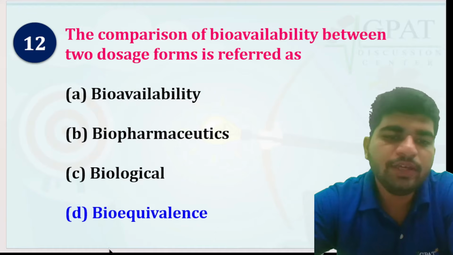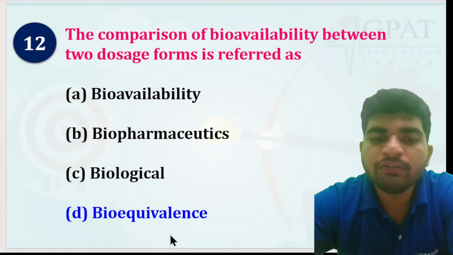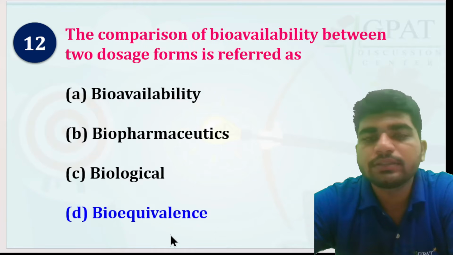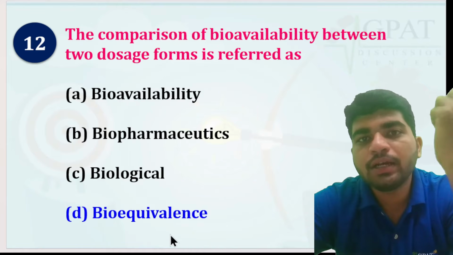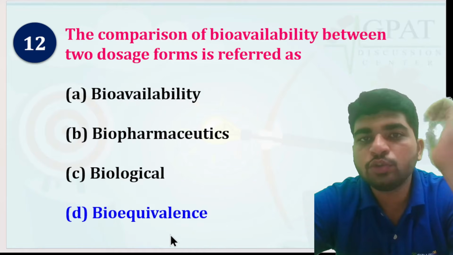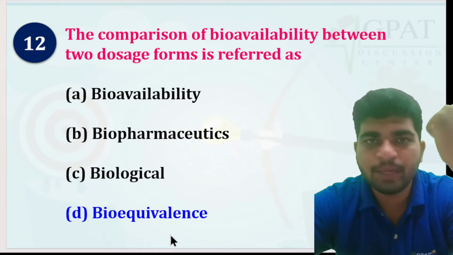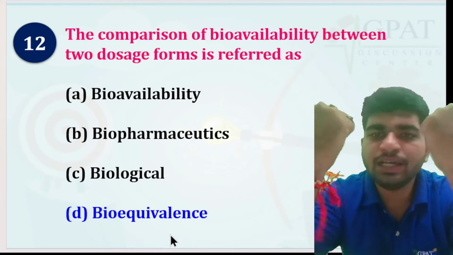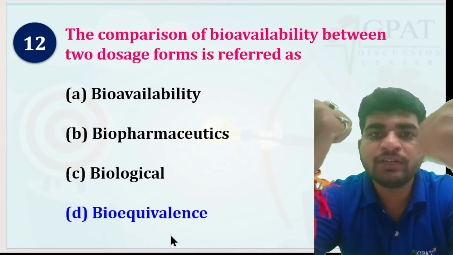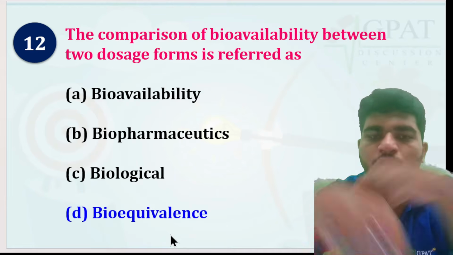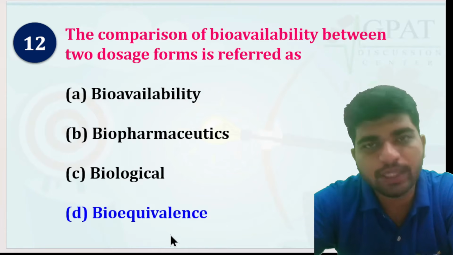But bioequivalence is where you are comparing a drug across its dosage forms. For example, paracetamol as a tablet or paracetamol as an IV. The comparison between the tablet and IV is called bioequivalence.